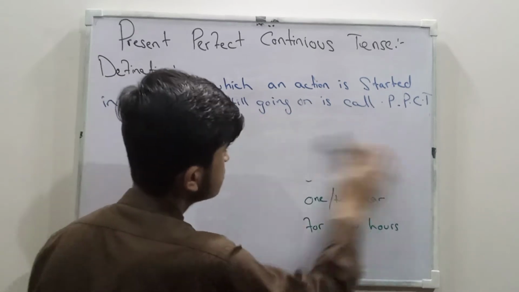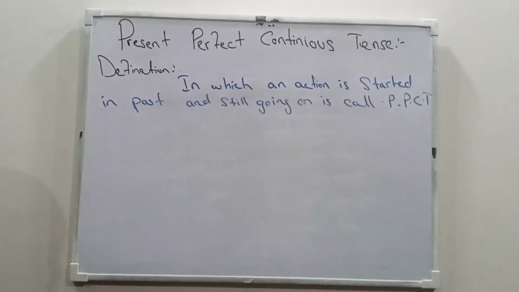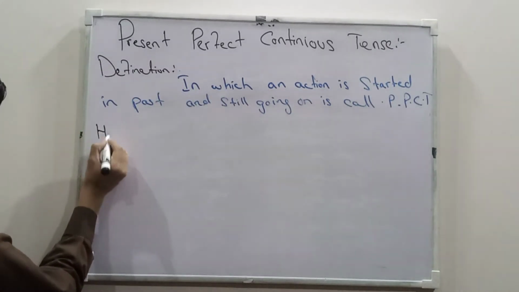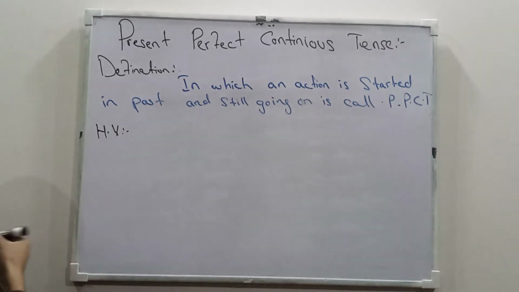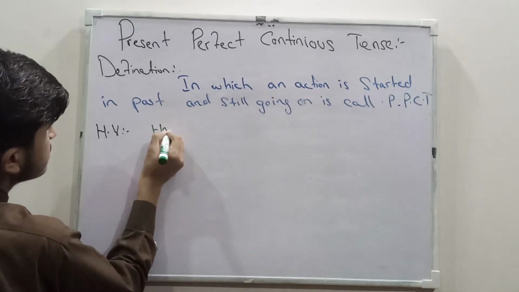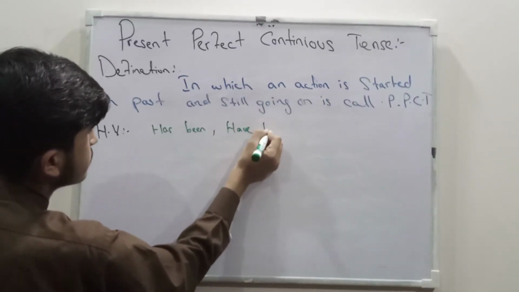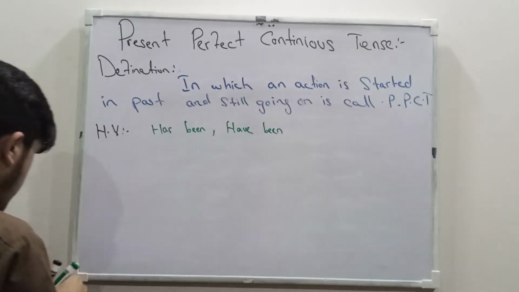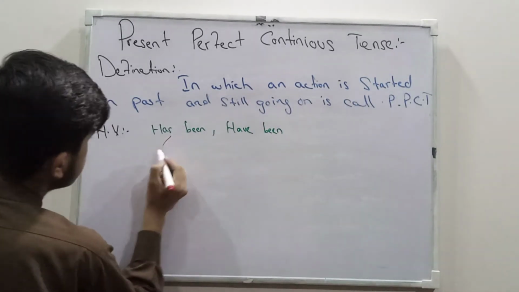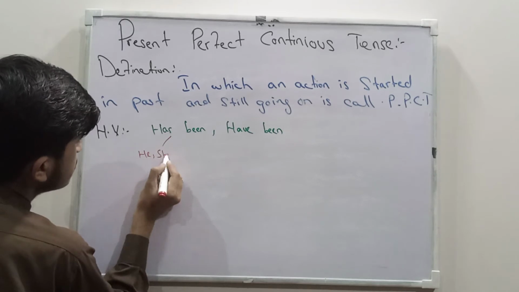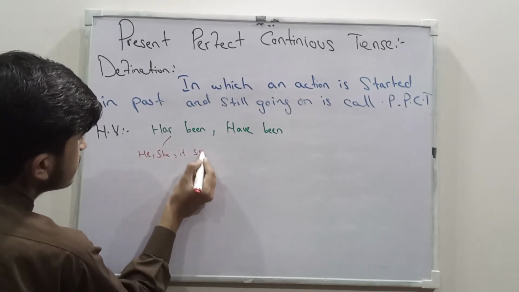Now we will first study the helping verb. The helping verb of present perfect continuous tense is has been and have been. Has been we use with he, she, it and singular name.